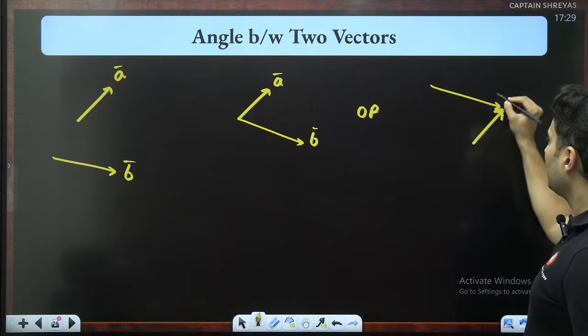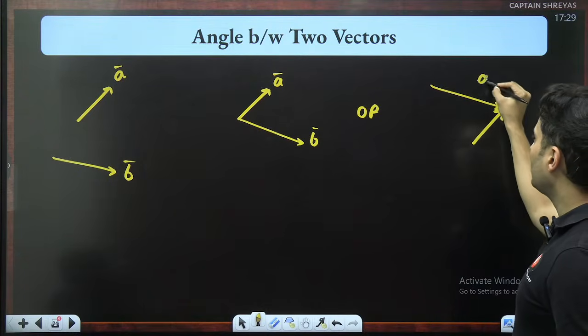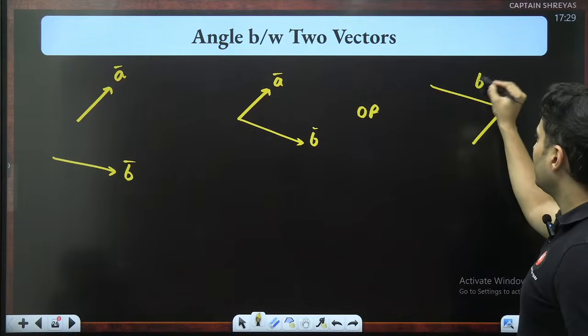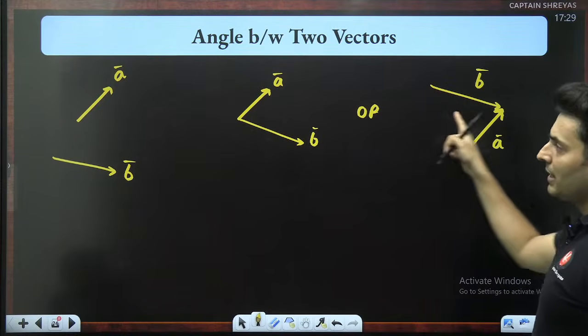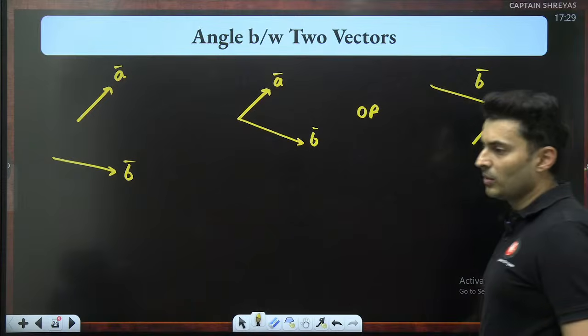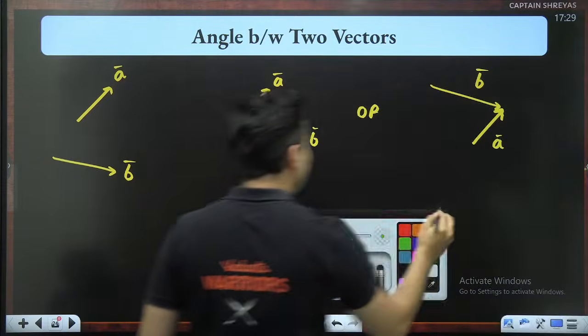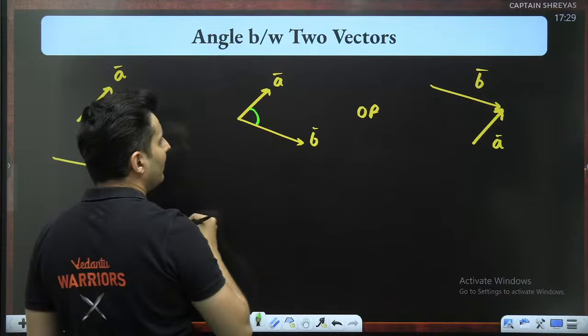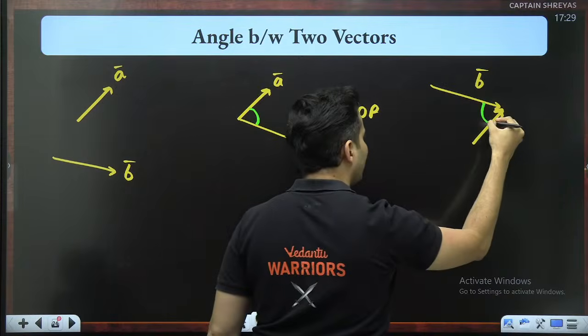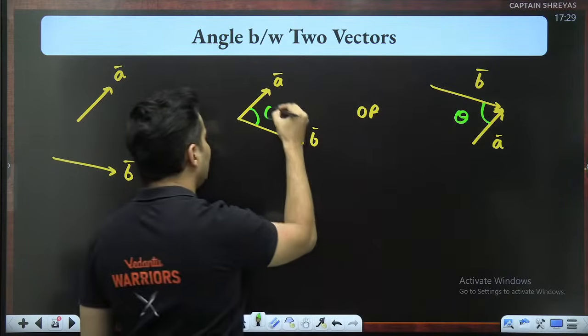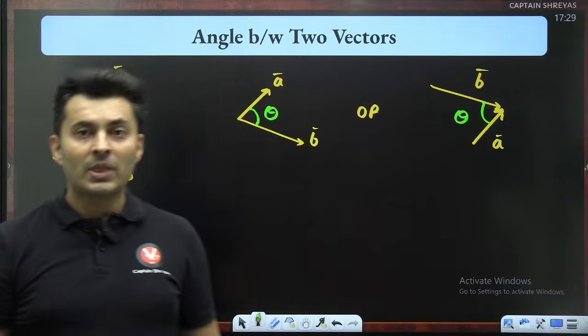Either arrange it head to head or tail to tail. Can you see that, everyone? Either like this, where their heads are meeting, or their tails together. Then this particular angle, or even this particular angle, is the correct angle between the two vectors.